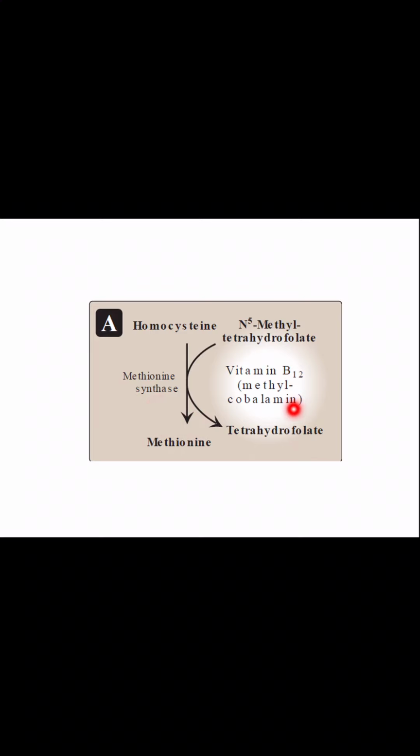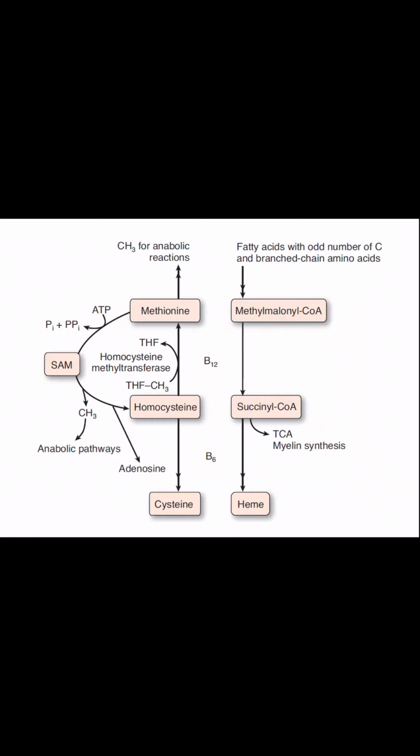B12, methylcobalamin, is also necessary for this process. One more thing about folic acid is that there is also another reaction where B12 is working as a coenzyme, but we will be discussing that in B12.